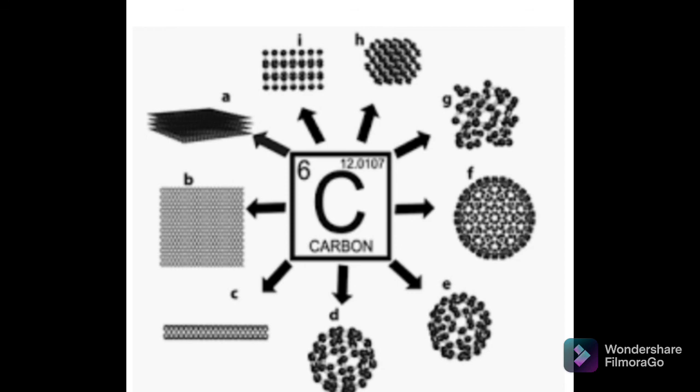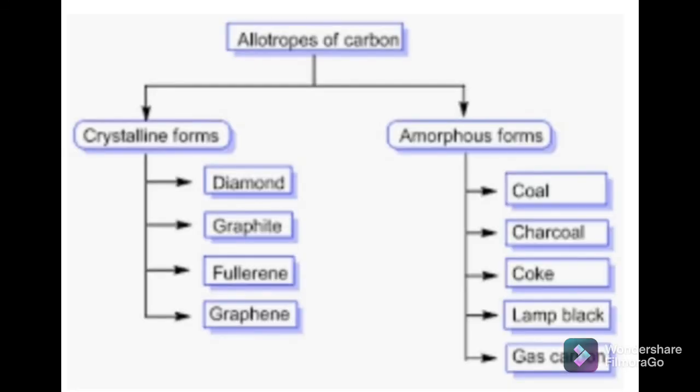A normal example is when you observe the structure of sugar. It has a particular structure, so it is a crystalline form. Then what about salt? Salt is also crystalline, but any powdered form, soot, is a form of carbon. So it is an amorphous form. It does not have a particular structure. So diamond and graphite are the two crystalline forms of carbon, whereas lamp black, soot, charcoal, and coal-derived fuel called coke are the amorphous forms of carbon.